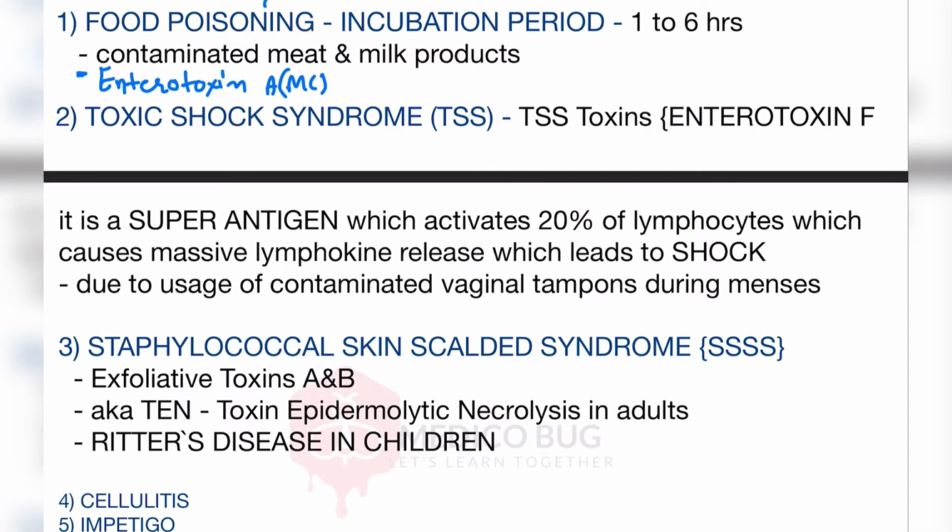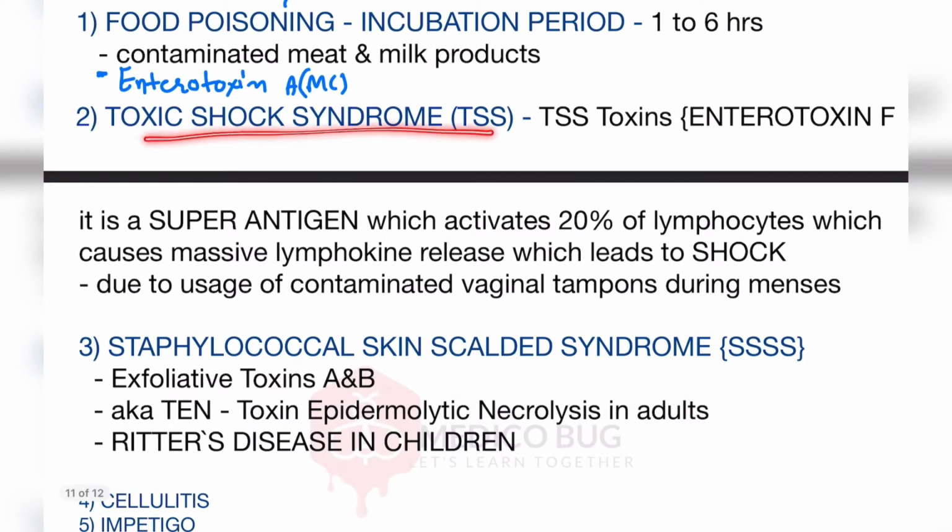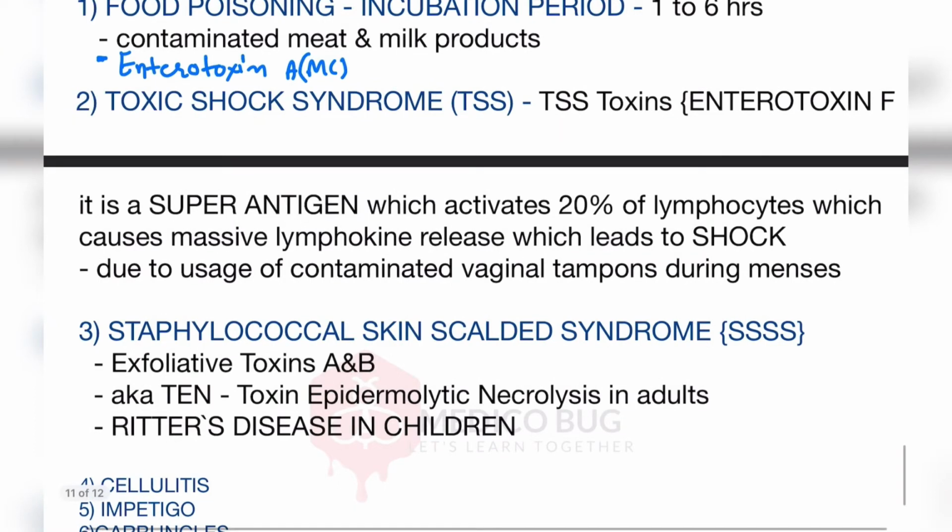Now we will talk about toxic shock syndrome. Toxic shock syndrome is caused by a specific toxin called TSS toxin. It is also called enterotoxin F. So how does it cause shock in the patient?